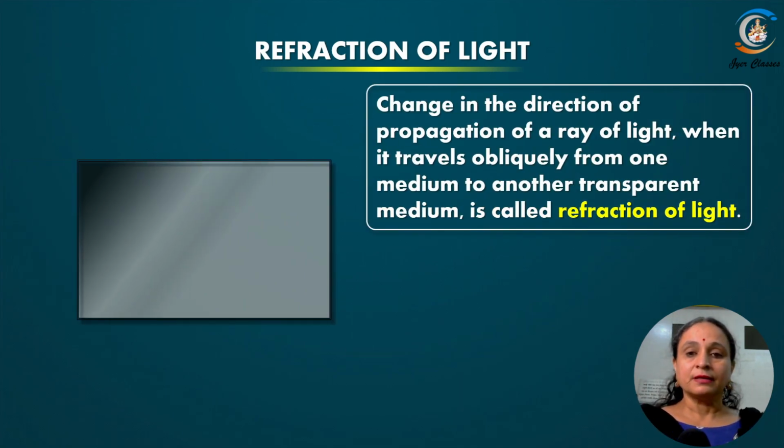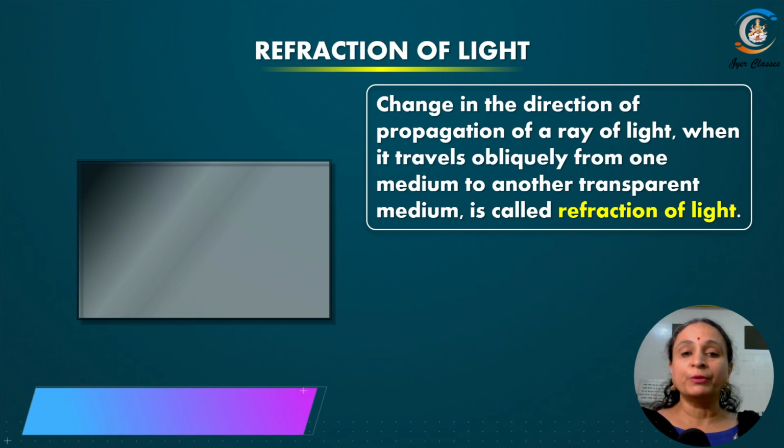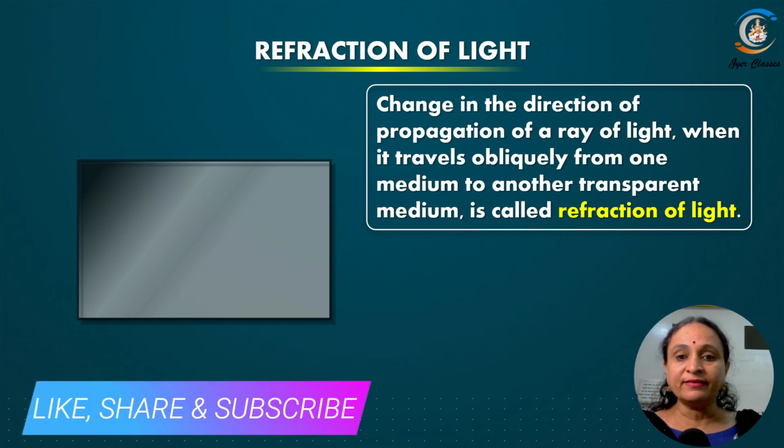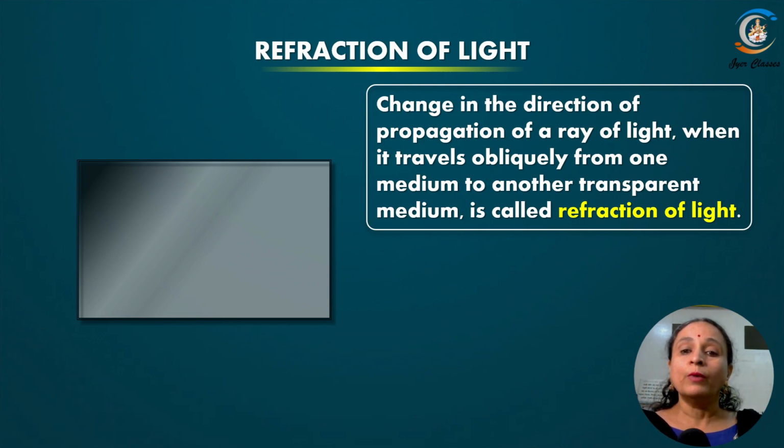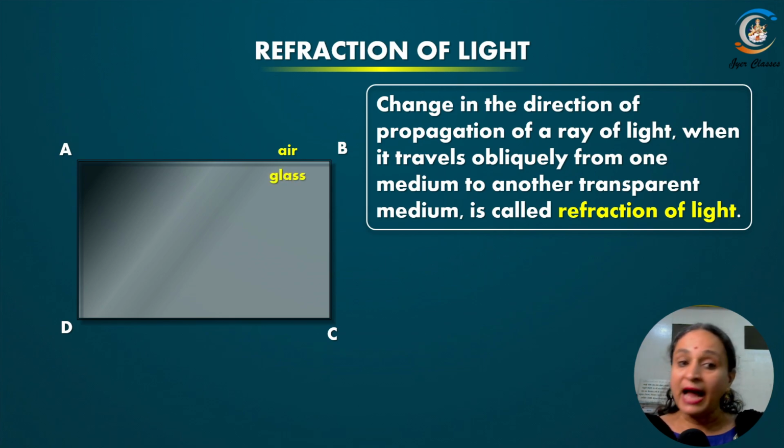Refraction means the change in the direction of the propagation of a ray of light when it travels obliquely from one medium to another transparent medium. Suppose I have got air as the first medium and glass as the second medium.